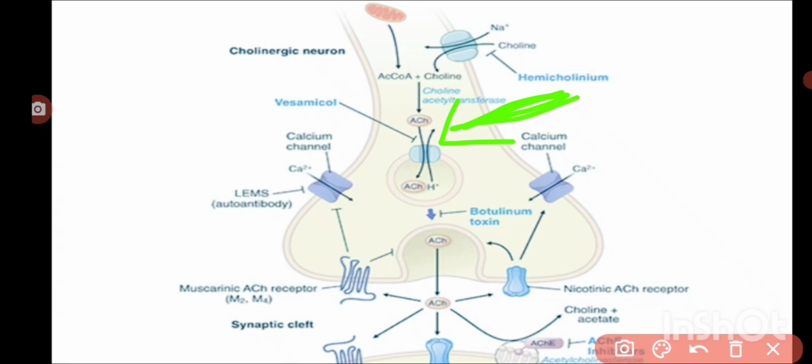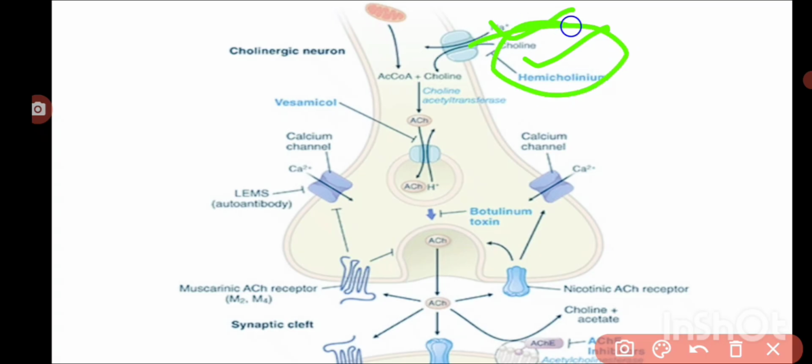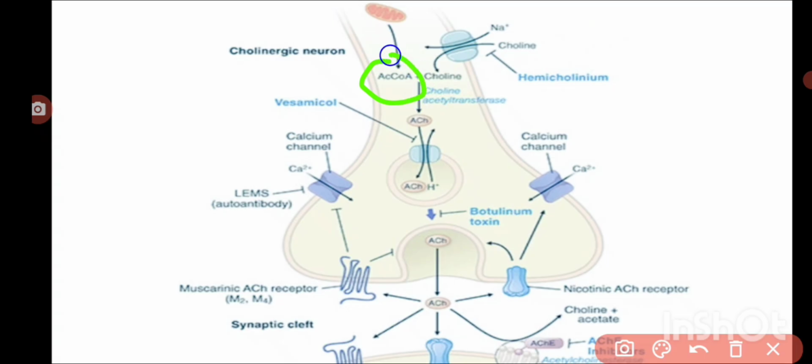With the help of sodium-choline co-transporters, choline will be taken up into the cell. Then it combines with the acetyl-CoA, and in the presence of choline acetyltransferase, it forms acetylcholine. So the uptake of choline into the nerve endings is the rate limiting step.